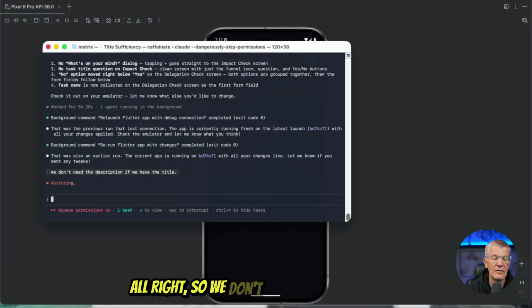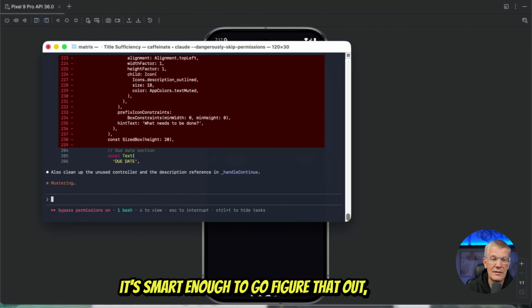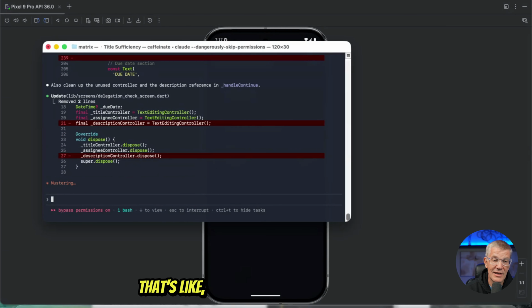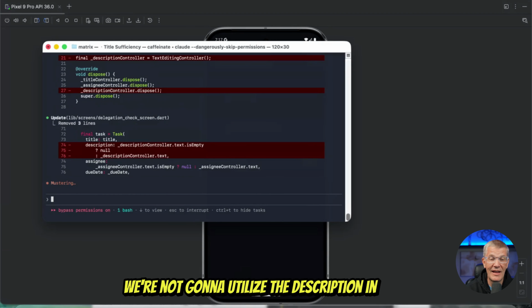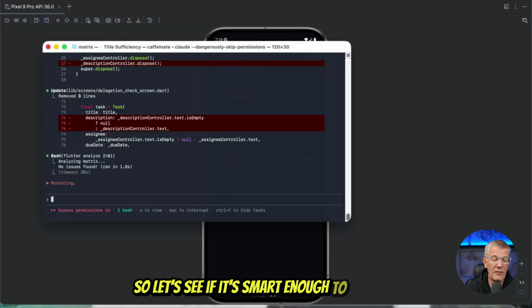Let's see if it's smart enough. That was not very detailed, but let's see if it's smart enough to go figure that out, right? If we're not going to utilize the description in that task list, why put it there? So let's see if it's smart enough to fix this.